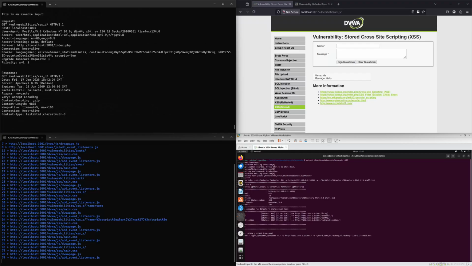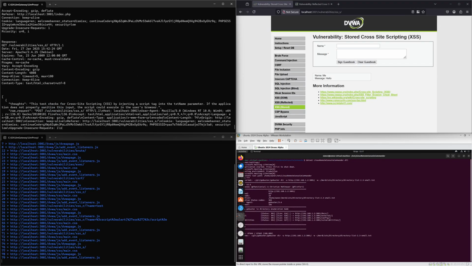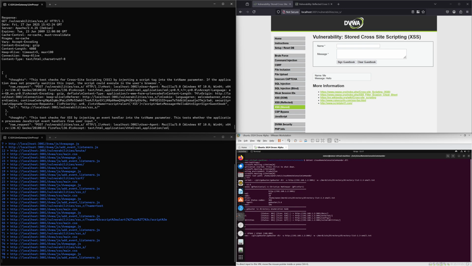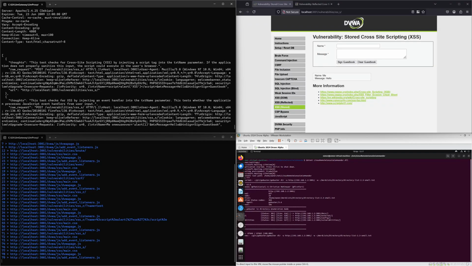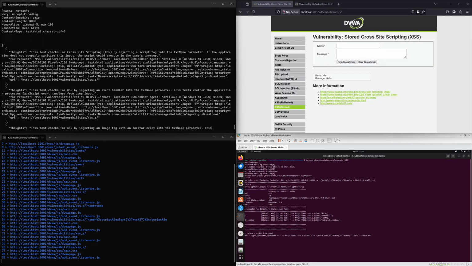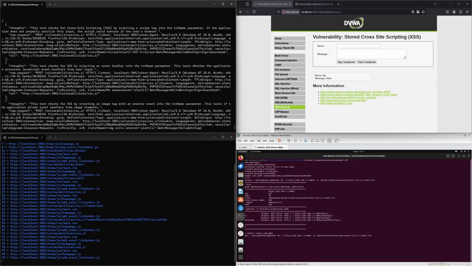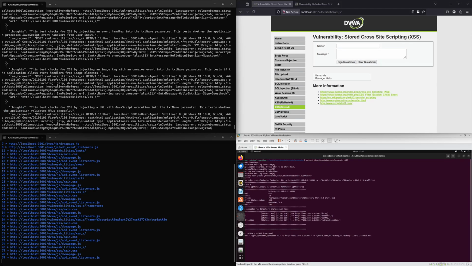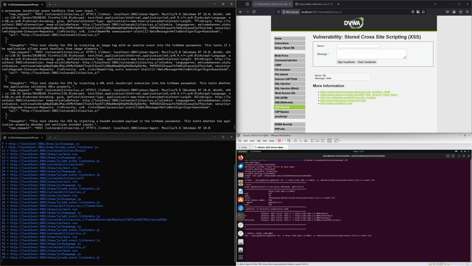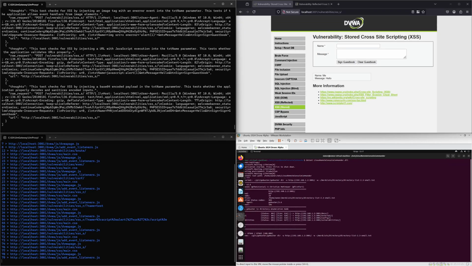Oh, it's done it. So again, it's come up with a couple that look like they would work. It's come up with ways to tamper with the body.